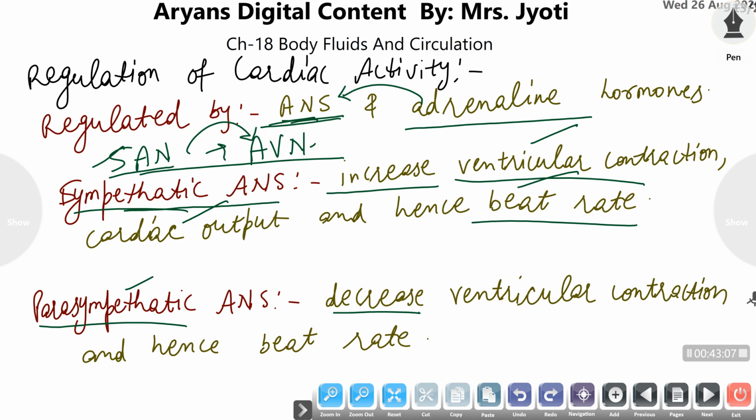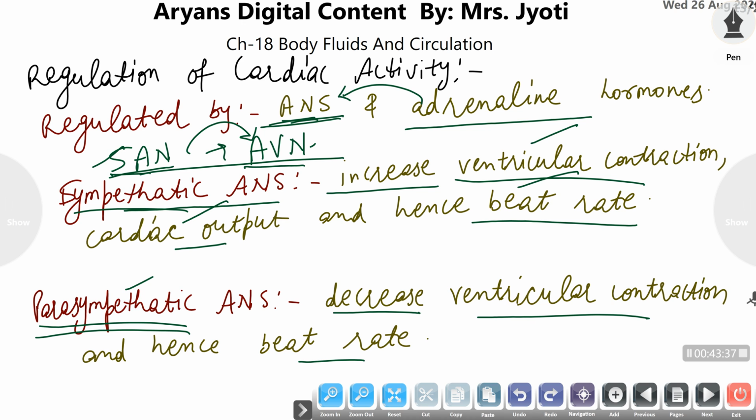When our heartbeat rate has to be decreased, then the parasympathetic nervous system comes into action. The parasympathetic nervous system decreases the ventricular contraction by decreasing the signals which are received by the sino-auricular node and ultimately by the atrioventricular node, and the decreased ventricular contraction results in decreased cardiac output and ultimately a decreased heartbeat rate.